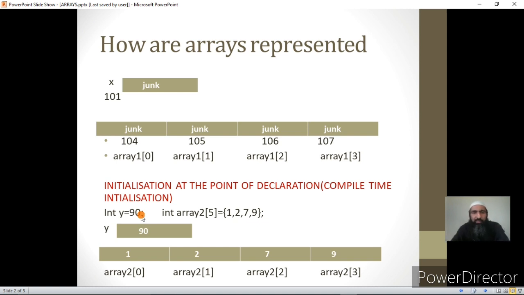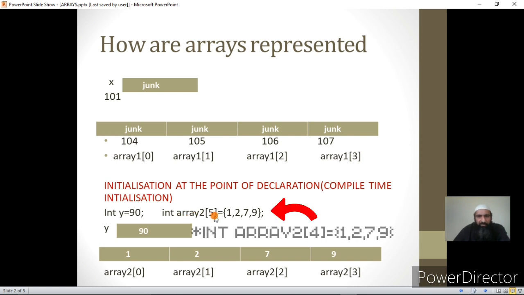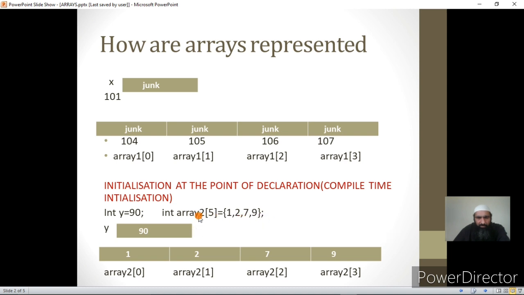This is called compile time initialization. Since there is a single variable, I give a single value, but here I am creating, sorry, I should write 4 here because I have given 4 values. So I am creating 4 elements. If I am giving size as 4, then I should give 4 values.